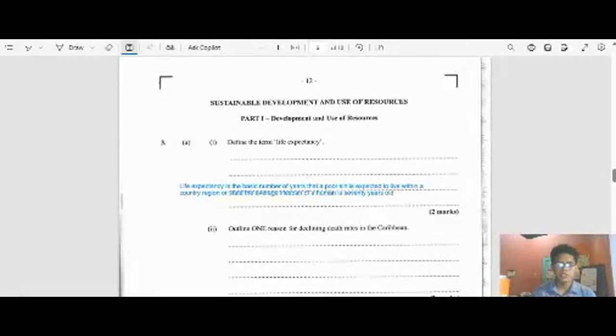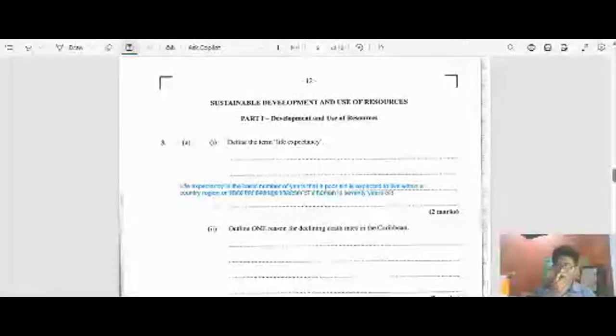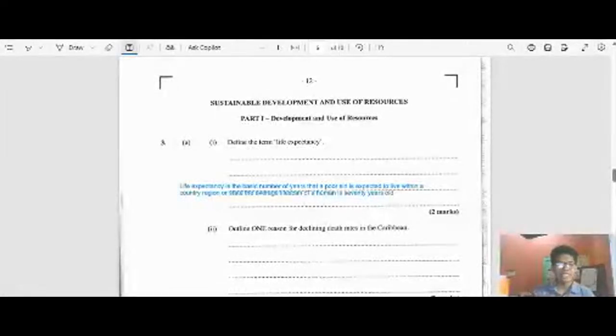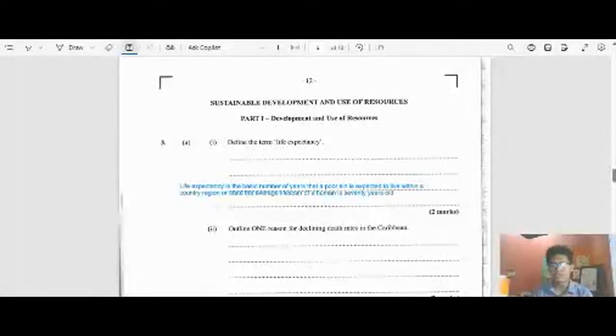It says for question 3(a)(ii), outline one reason for declining death rates in the Caribbean. It's asking why there is a significant decline in death rates in the Caribbean. One reason could be increased security protocols. If there is a decline in death rates, that means the police or security personnel are doing their jobs correctly and coherently.